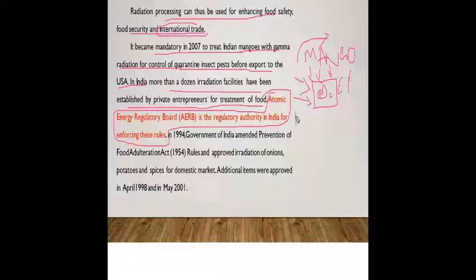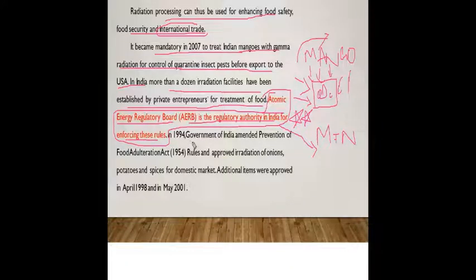So this is very, very important. It's not like Ministry of Environment or Ministry of Trade or Ministry of Agriculture. It's AERB, Atomic Energy Regulatory Body. This is the regulatory authority in India for enforcing these rules. So my question is, under which ministry does this AERB come? Whether it comes under any ministry or not, or if it comes under any ministry, then which is the ministry? So this is my question for you today.